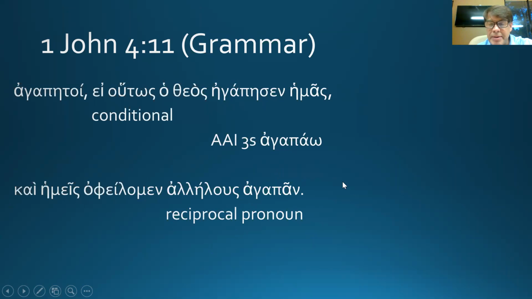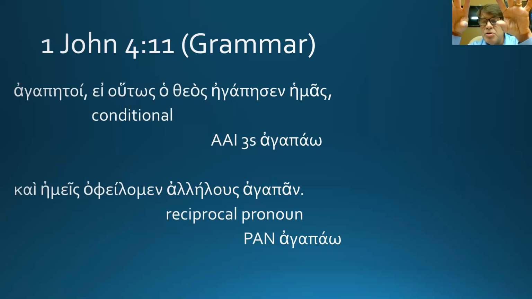Now, agapan, the cousin of Peter Pan, is a little weird. Agapa, it's got all the letters of the present stem, so this is present. But what's going on here? Well, it's a present active infinitive from agapao. Now, what's weird about that is agapa is an alpha. Normally, we would expect the alpha. So the present infinitive ending is normally ain, epsilon iota nu.